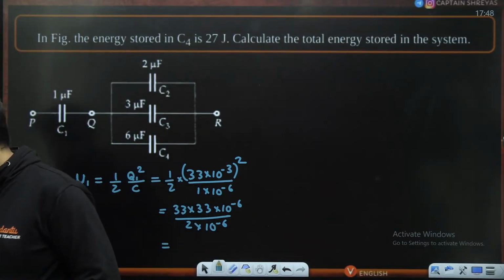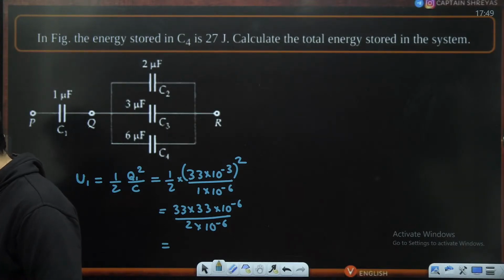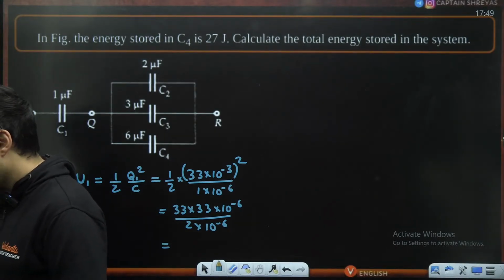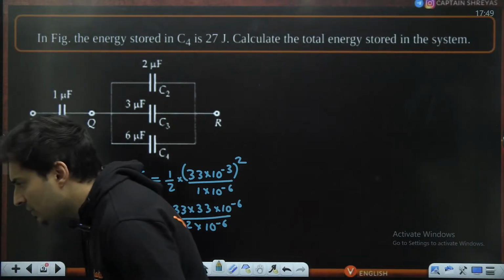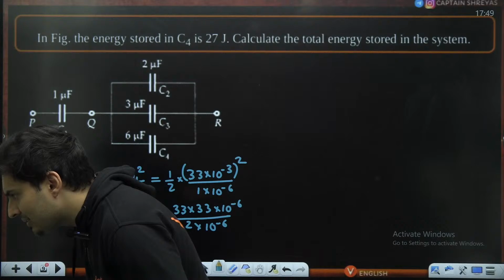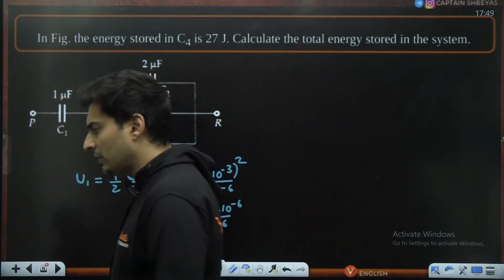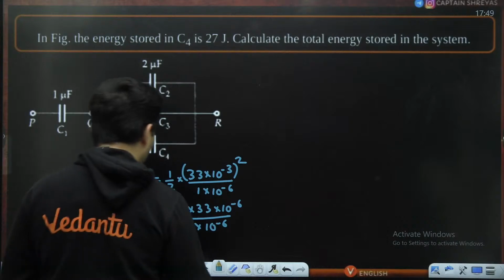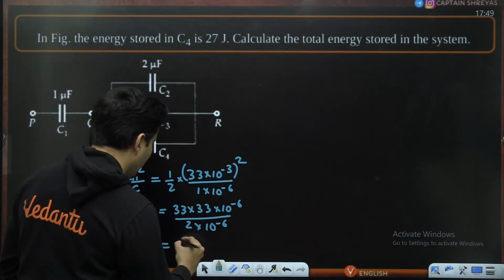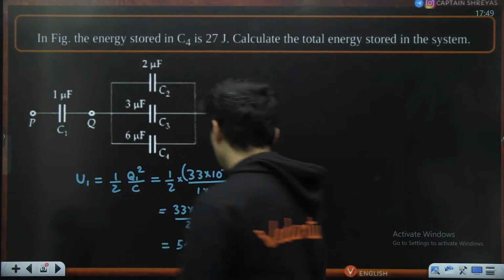33 into 33 divided by 2. Come on, guys. How much is it coming out to be? 33 multiplied by 33 divided by 2. Manshi says 544. Is that right? The paper can be tough, Shrey. Mentally be prepared for that. Deepak also says 544. Is that so? Everyone? 544.5 joules. But that's not our final answer.